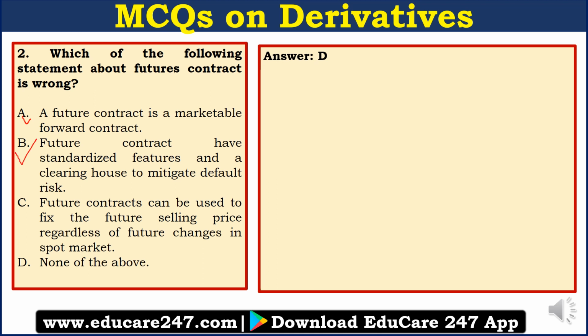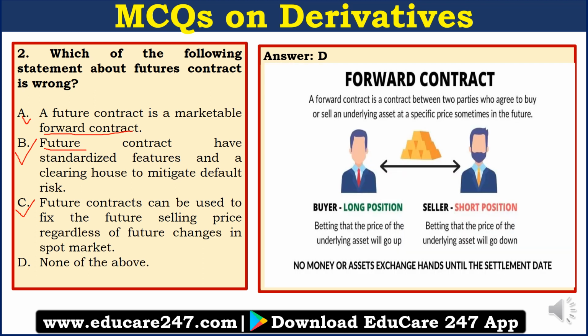Now in this question, we are introduced to two new types of derivative contracts. The first one is a forward contract, and the second is your futures contract. Now let us try and understand what a forward contract is, because a futures contract is simply the standardized form of your forward contract. So what is a forward contract? A forward contract is a contract between two parties who agree to buy or sell an underlying asset at a specific price. So the price is fixed, right?